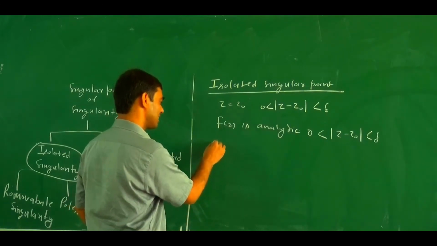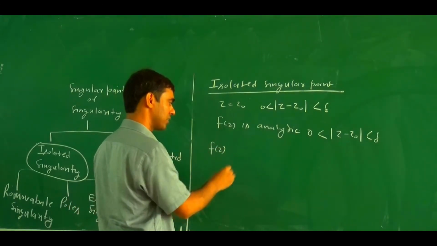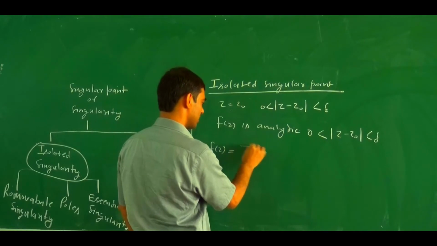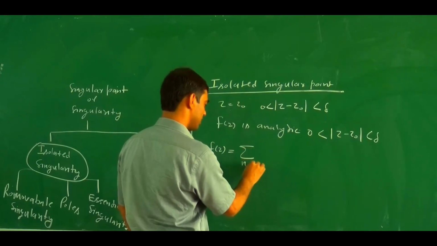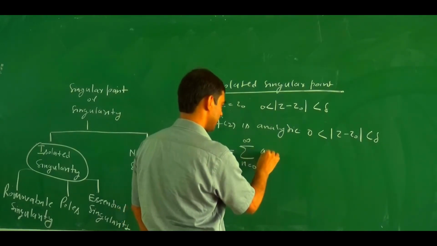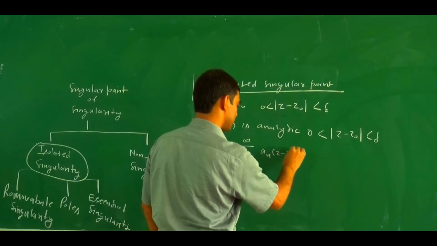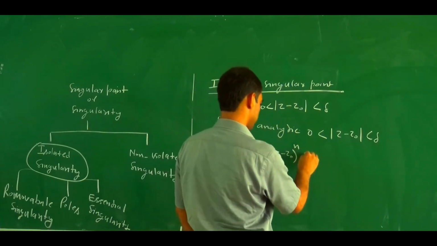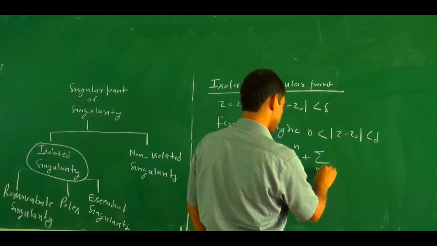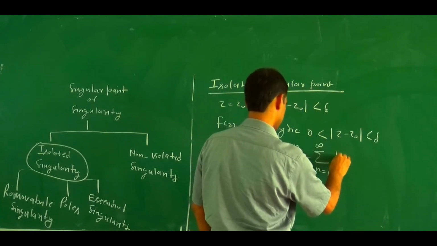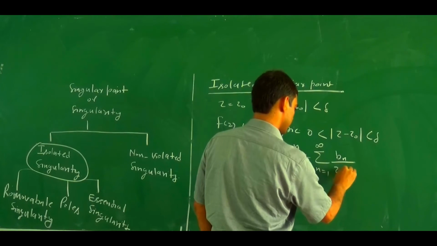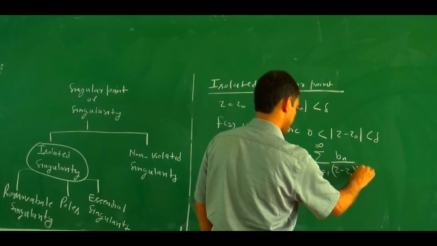If we write a Laurent series expansion, f(z) equals the summation n equal 0 to infinity of an times (z minus z0) to the power n, plus the summation n equal 1 to infinity of bn upon (z minus z0) to the power n.